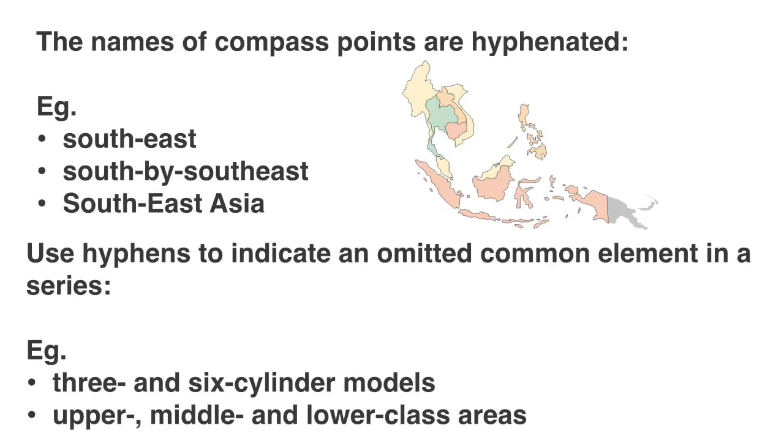The names of compass points are also hyphenated. For example, south-east, south-by-south-east, and south-east Asia. Do use hyphens to indicate an omitted common element in a series. Examples such as 3- and 6-cylinder models, upper-, middle-, and lower-class areas.